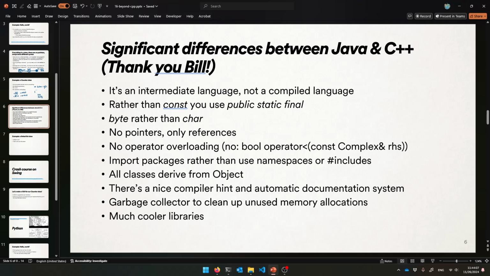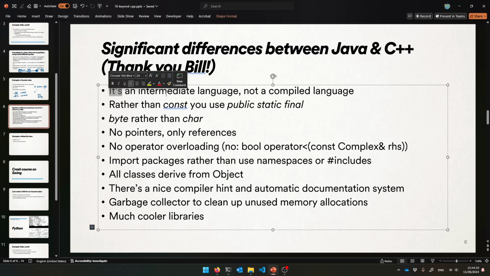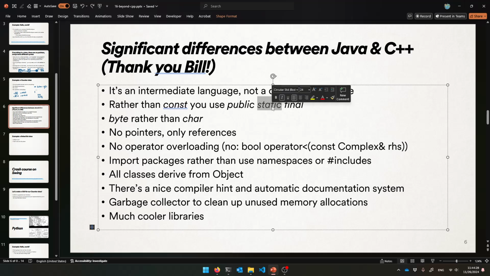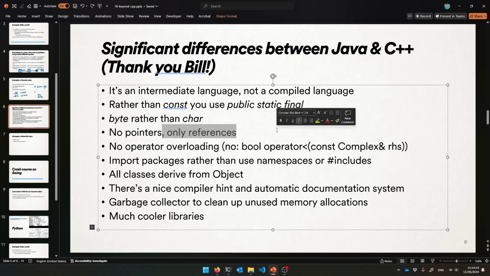Let's see here. Yeah, I think that's what I want to say. So there's that. For const variables, those exist. Those are easy. Instead of const variables, things that can't change, as a variable, you say public static final. So make it part of the class, so it's only there once, and then final means you can't change it. That's kind of like their const. Okay, so there's that. Instead of char, they say byte. They say byte for stuff. There's that. Yeah, there's no such thing as a pointer. They have references instead.